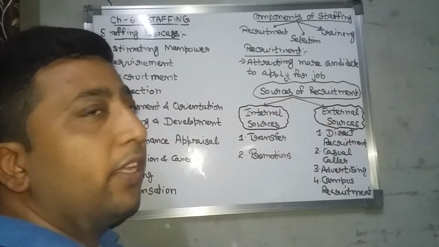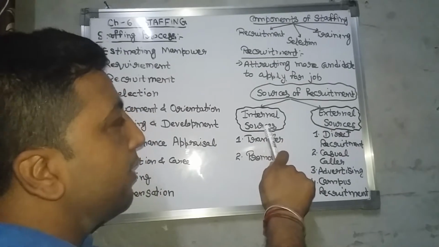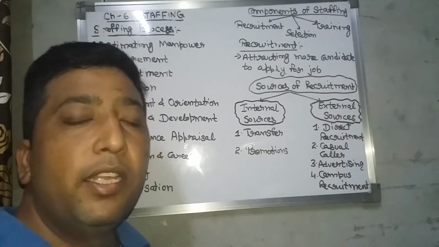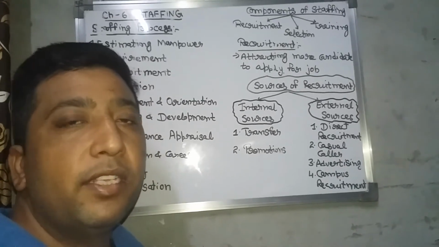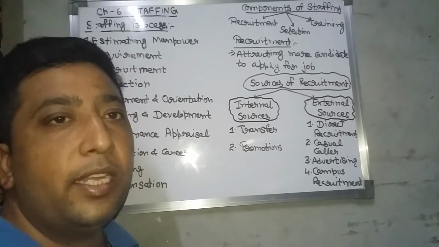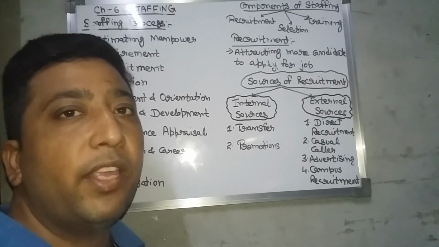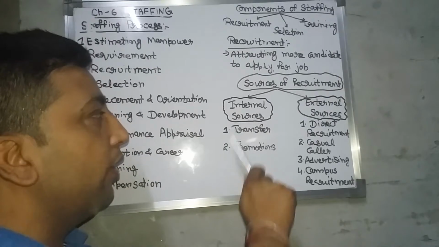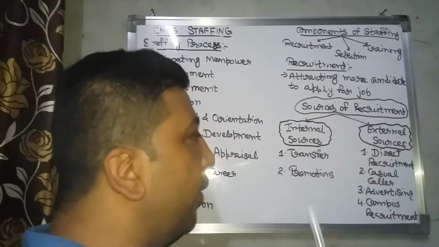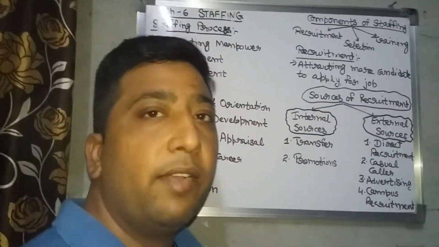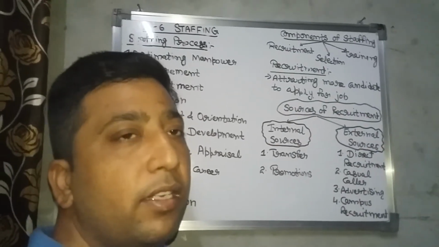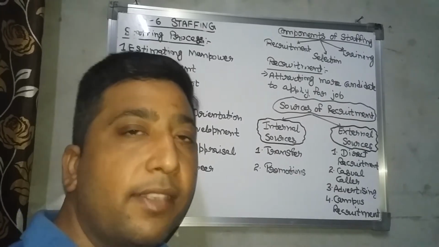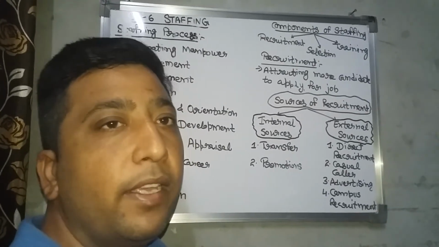And from where can we recruit the people: one is internal sources, one is external sources. Internal sources means when the people are appointed from within the organization. That means wherever vacant positions are filled by the organization from its internal employees, it is known as internal source of recruitment. These are of two types: transfer and promotion. Transfer means transfer from one department to another, and promotion means increase in scale, grade, salary, responsibility, etc.